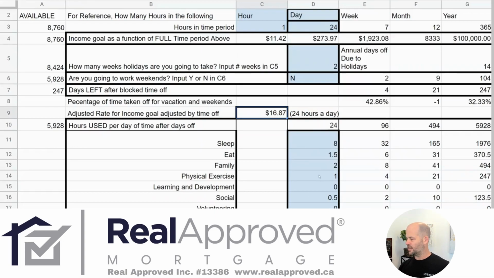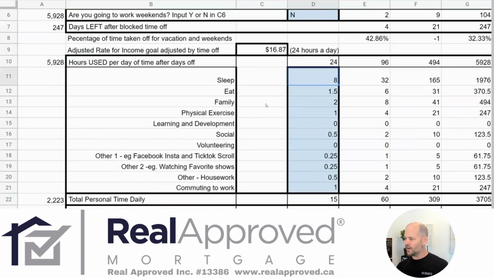So the first thing that we're going to look at is sleep. I mean, everybody needs to get some sleep. Some of us sleep a little bit less, and some people sleep a little bit more. So we're just going to put the average of, say, 8 hours a day in sleeping. Then we're going to have all the things that we need to do in order to hit our personal targets. We need to eat. That's something that is realistic that we need to do. We need to spend time with our family if we want to maintain a relationship.